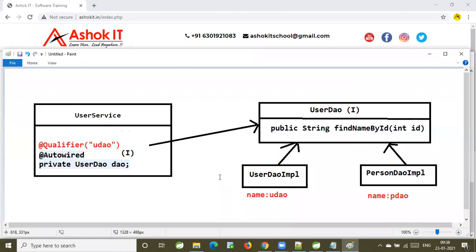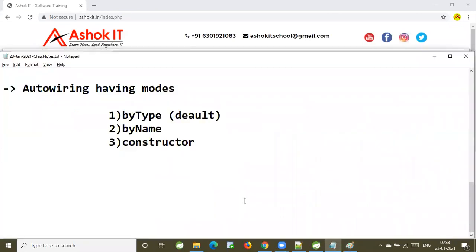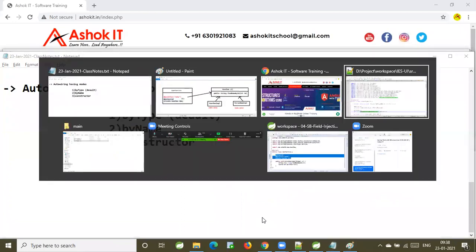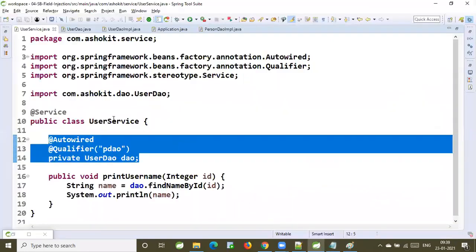Sir, what if we use @Qualifier at UserService and make PersonDAOImpl primary? You mean you will make PersonDAO primary and use the qualifier for UserDAO; which one is it going to take?